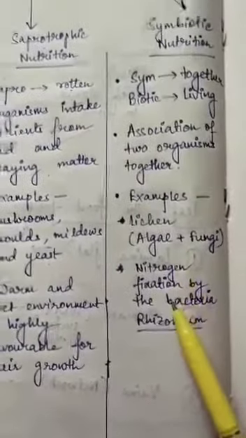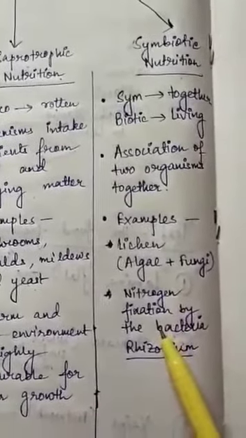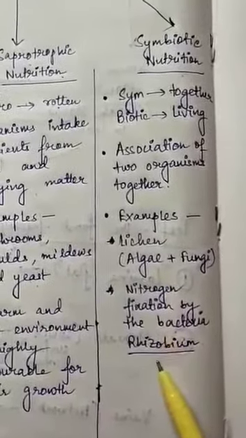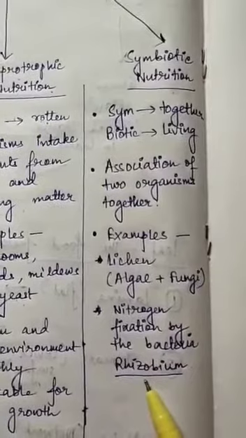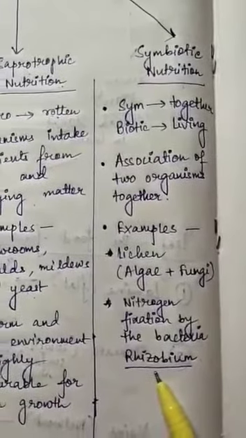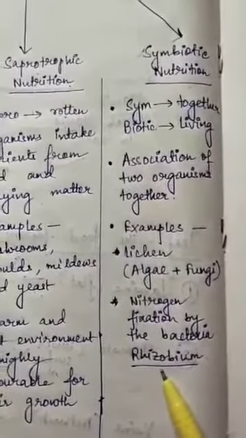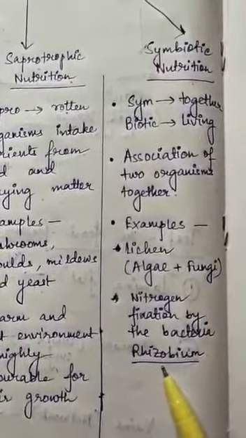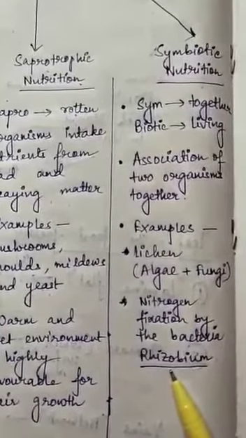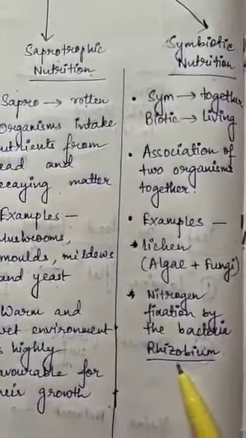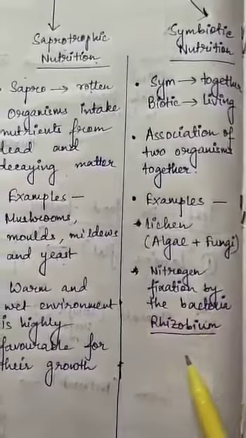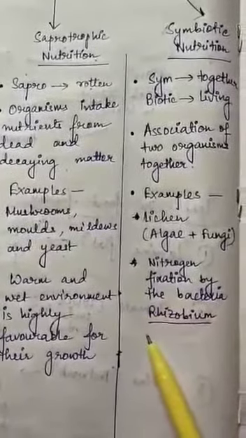Second example, if we consider, is the nitrogen fixation by the bacteria Rhizobium. The bacteria which are present in the root nodules of leguminous plants take the atmospheric nitrogen and convert it into a soluble form. This process is referred to as the fixing of nitrogen. And whenever this process of fixation takes place, it is done with the help of the bacteria Rhizobium.